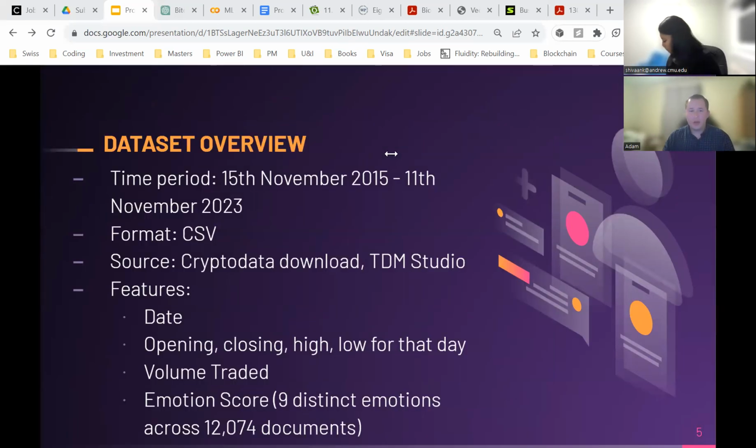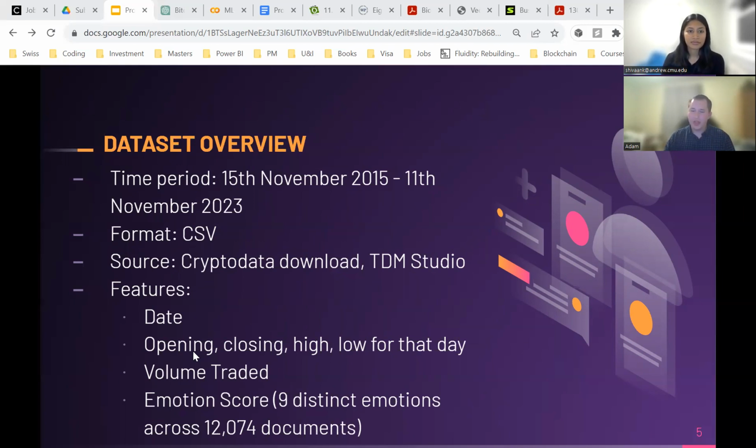All right, I'll go into the overview of the data set that we used to inform this project. As we mentioned before, we're using cryptocurrency, specifically Bitcoin, historical price data, and we are also incorporating sentiment analysis data from the TDM Studio ProQuest sentiment analysis tool. This data set covers a period from November 15th, 2015 to November 11th, 2023.